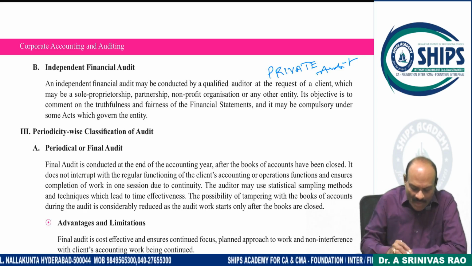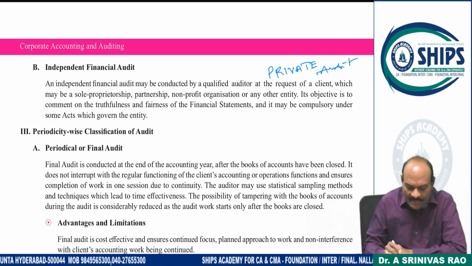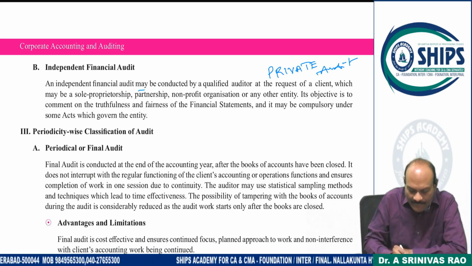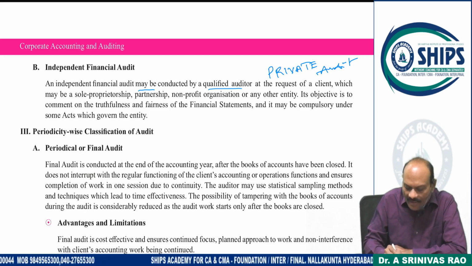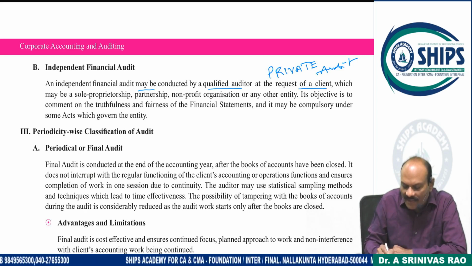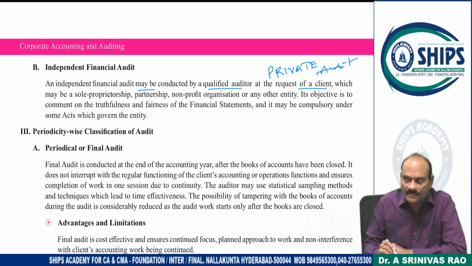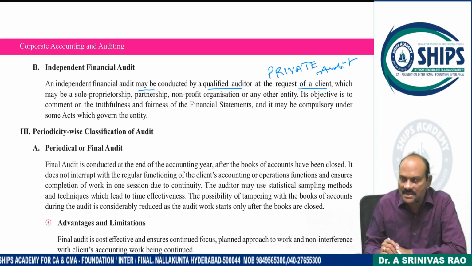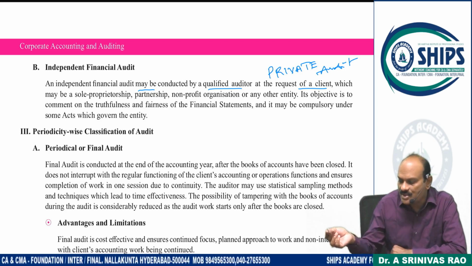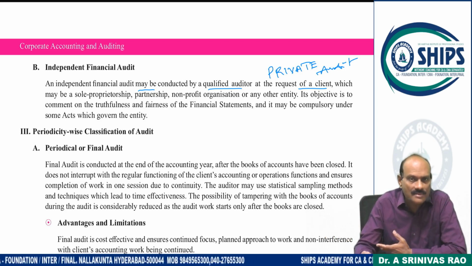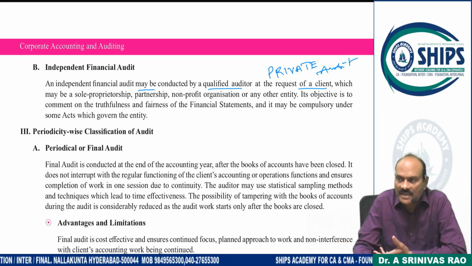Let us see. An independent financial audit may be conducted by a qualified auditor on the request of the client. In case of a partnership, if turnover is less than 1 crore, audit is not compulsory. Since you are the active partner and others are not participating, you want to prove that the records you have maintained are genuine, with no fake or false information and no window dressing.